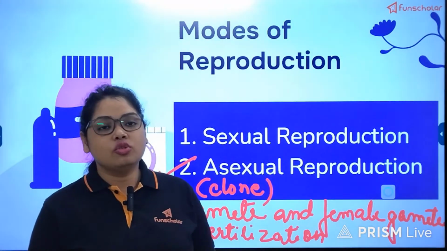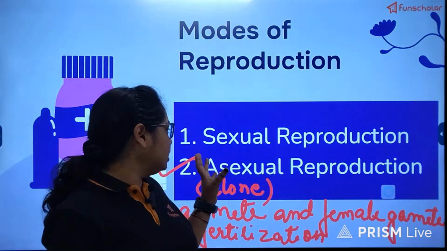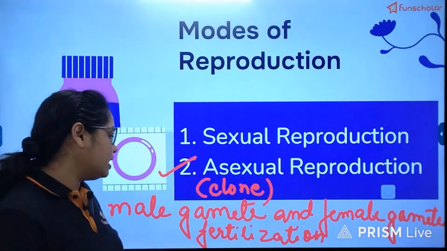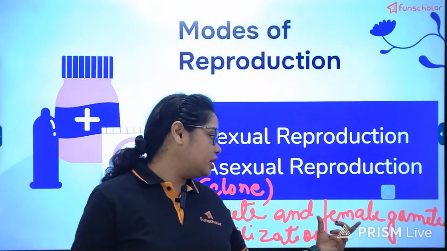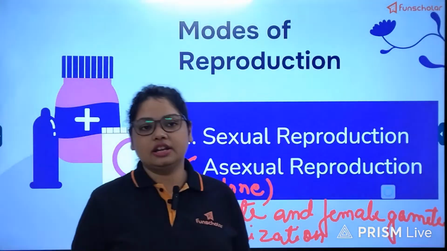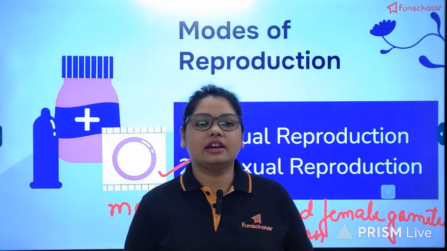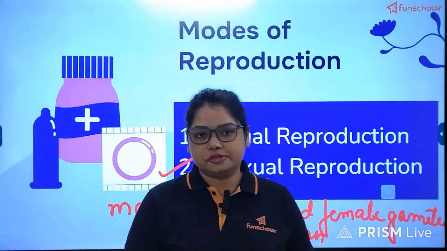There is no scope of variation. But in case of sexual reproduction, since there is the merge of male and female gametes, the genetic material is also getting merged, and hence there is ample scope of variation in the offspring.